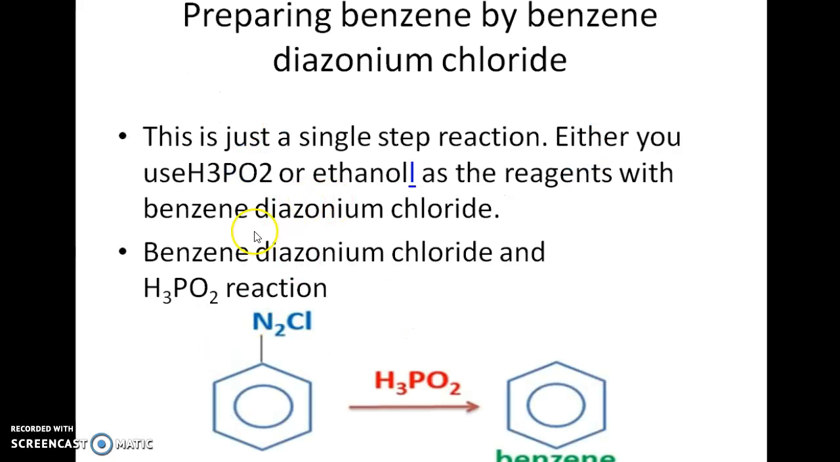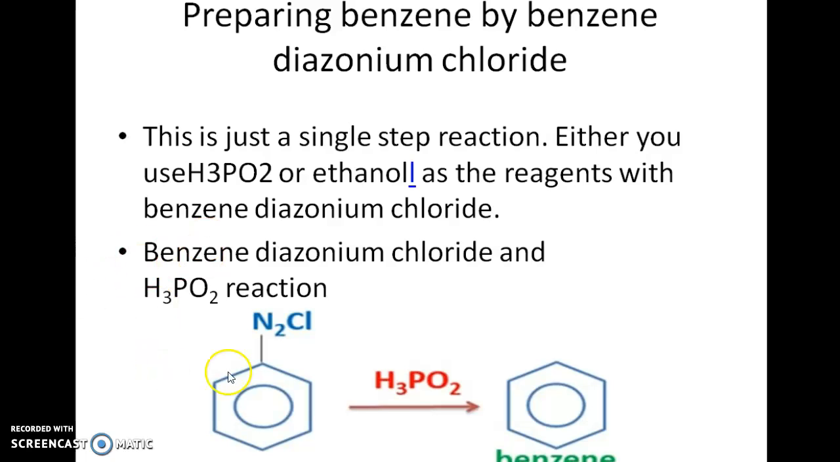So from these diazonium salts, we can prepare various organic compounds. Let us take the example of benzene diazonium chloride. The first important compound is benzene, which we can prepare from benzene diazonium chloride in a single-step reaction that can be carried out using either H3PO2, that is hypophosphorous acid, or ethanol. So this is the first reaction.